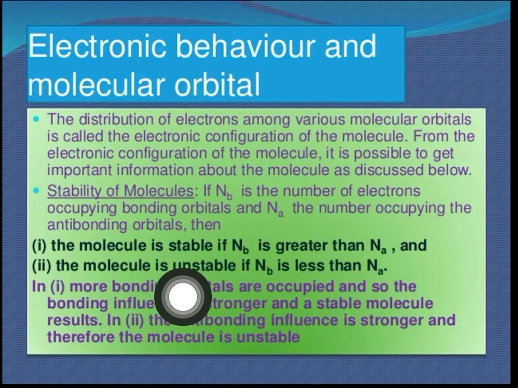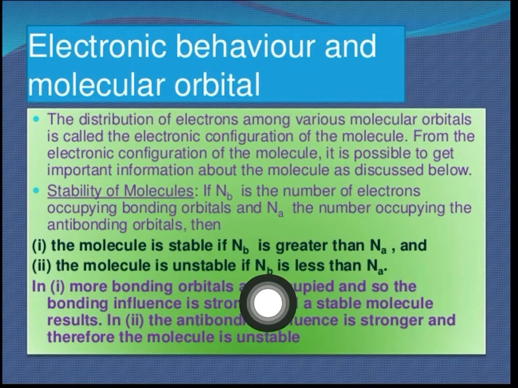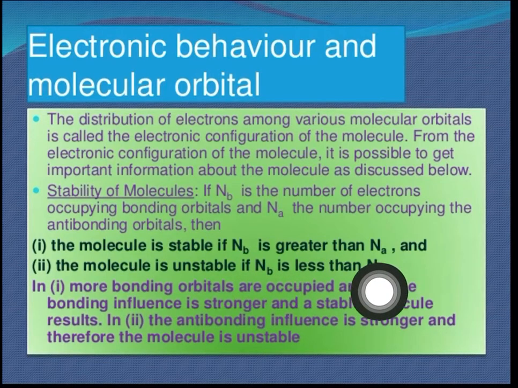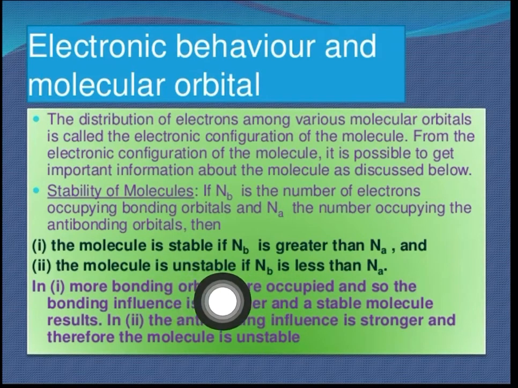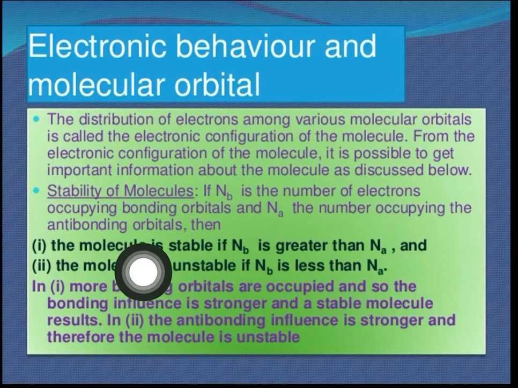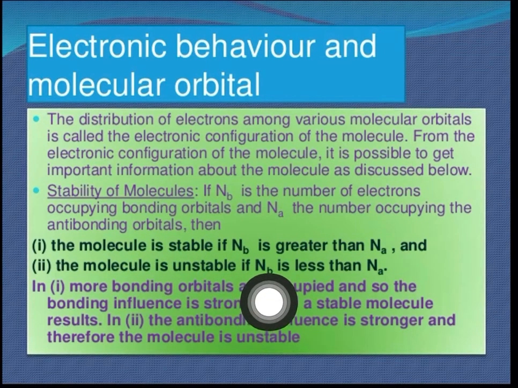But if the number of electrons in bonding is less and in anti-bonding it is more, then our molecule is unstable. Understood? If Nb ज़्यादा है, then our molecule is stable, and if Nb is less, then it is not stable.